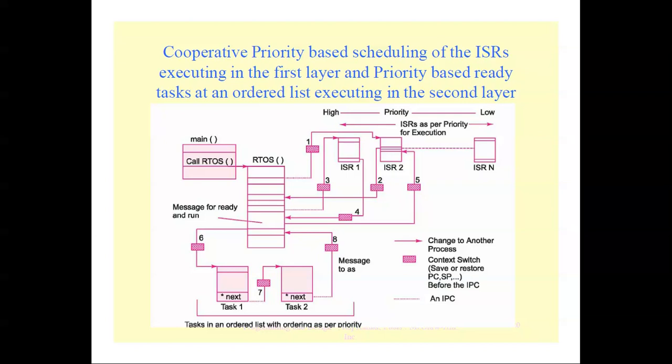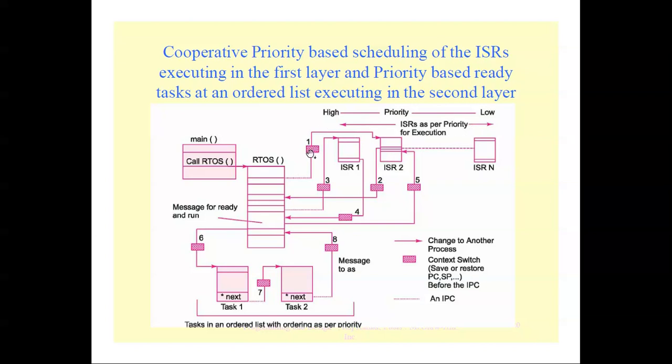So this is how the priority level works. That means here you can see different priorities are given. Here it is higher priority, and the priority goes lower on this side.